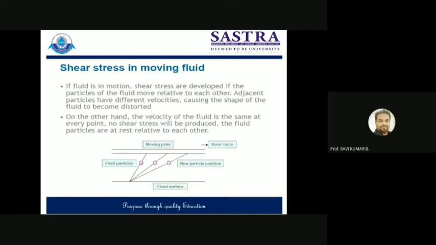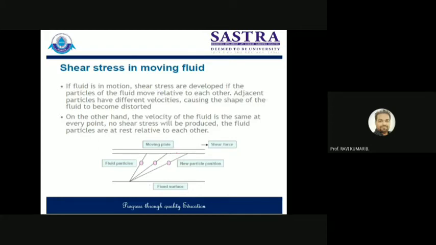So if we consider the molecules' motion, they will follow a certain path while they are moving. In the case of laminar flow, where fluid layers are moving parallel to each other, we can draw two parallel lines for the fluid particle motions. We can consider the case when flow is moving right over here.